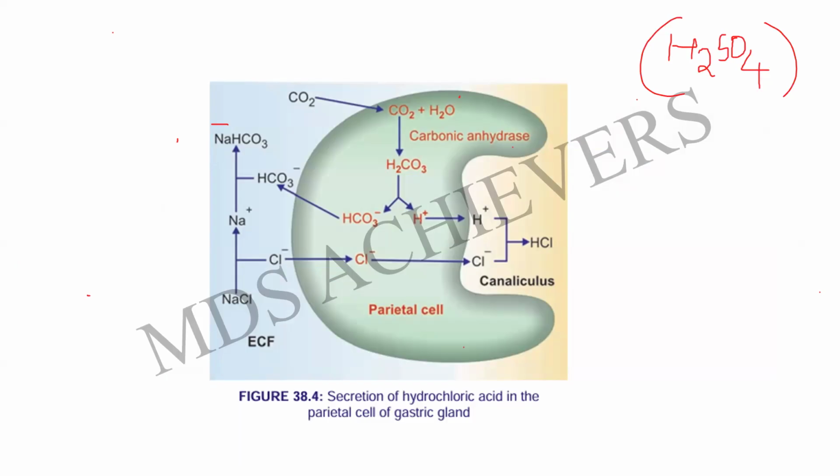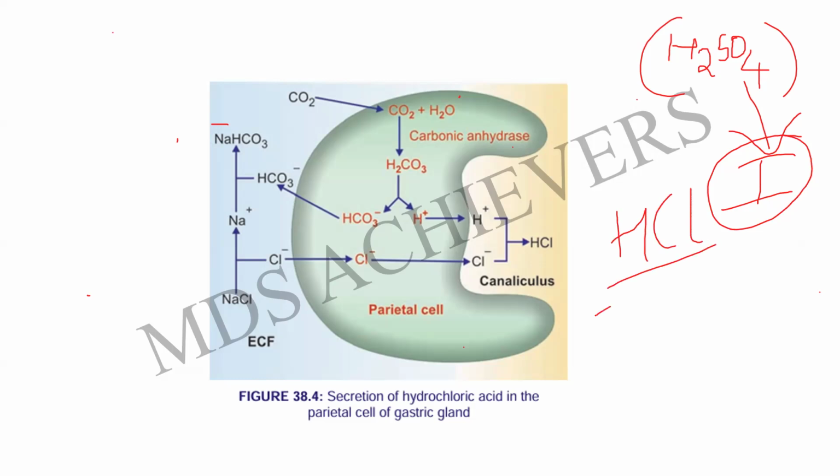But that name has been given to H2SO4 because it has wide implications in industries. That's why they call it the king of acids. Whereas HCl is the actual strongest acid ever known, with a pH of 1 and molarity also 1, which gives it its acidic nature.